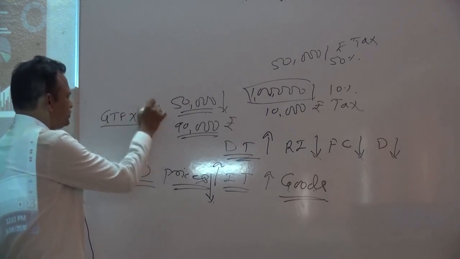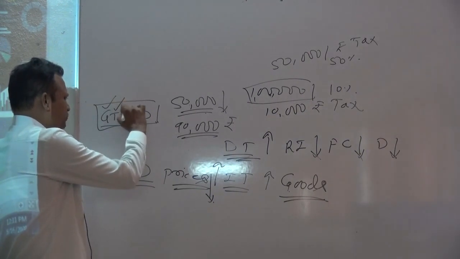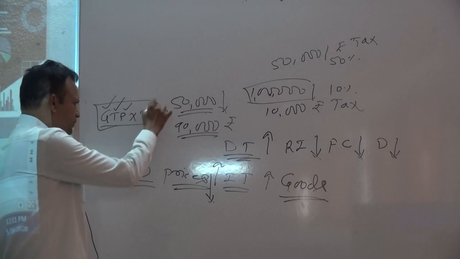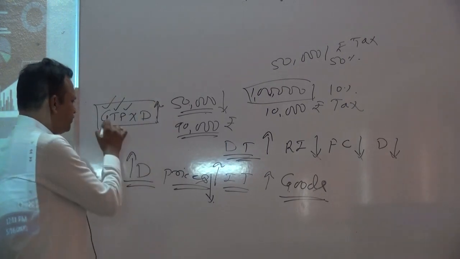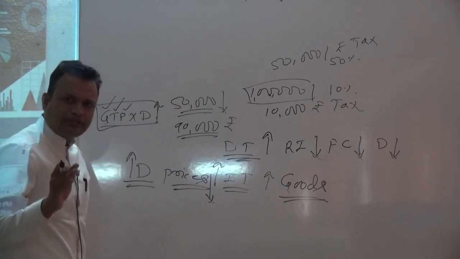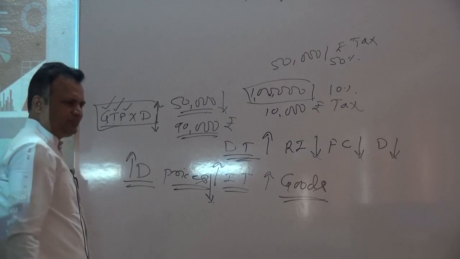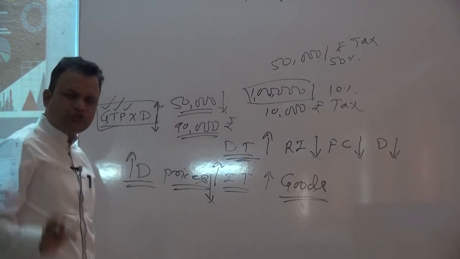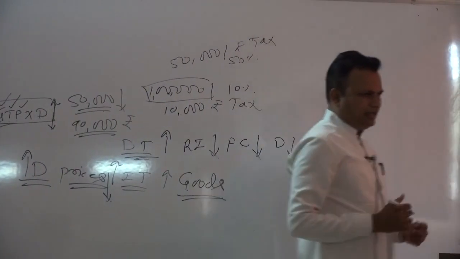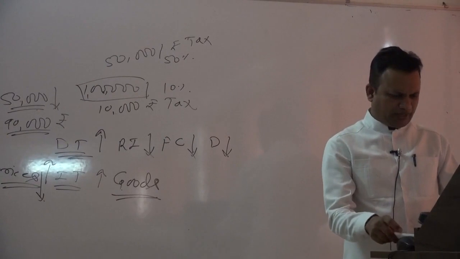If government's taxation policy remains favorable to the people, demand rises. And if it never remains favorable to the community, demand falls. This is also a very important indicator of demand. These are the major determinants of demand.